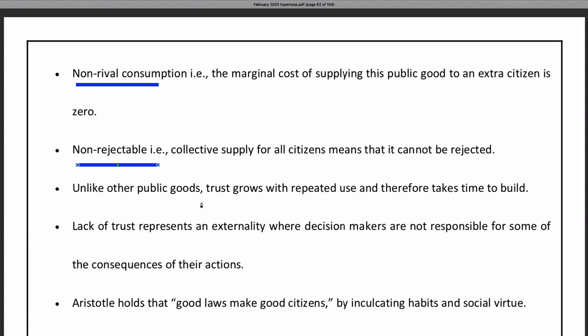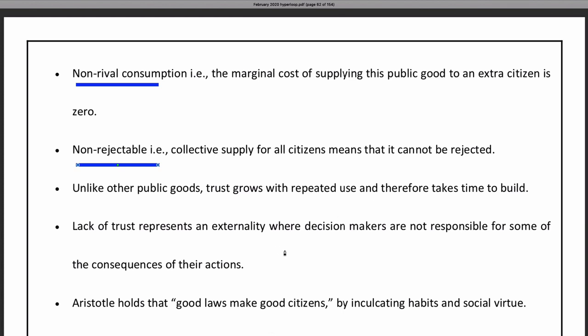But there is a difference. Unlike other public goods, trust grows with repeated use, and therefore takes time to build. It is not like some goods or services that are simply provided; it has to form. It has to form with trust in government. So it takes time to build. With repeated use, the trust will develop.